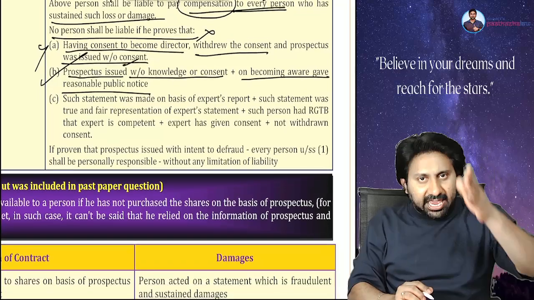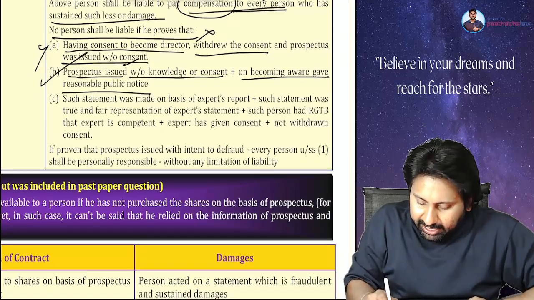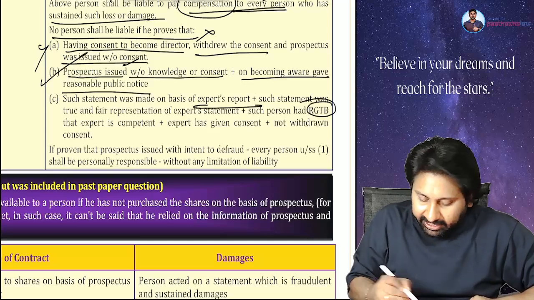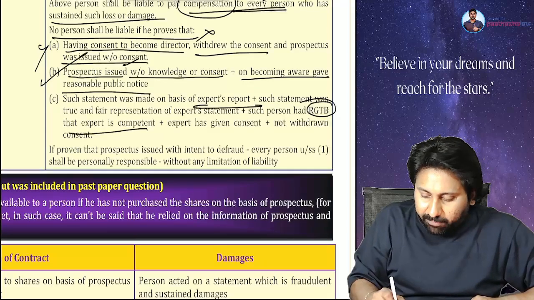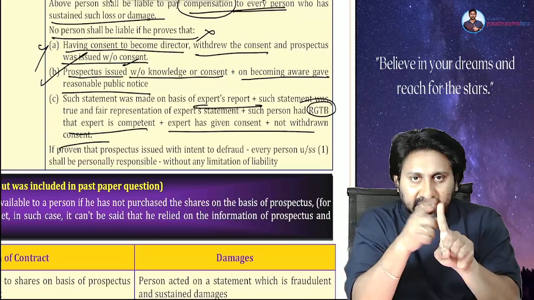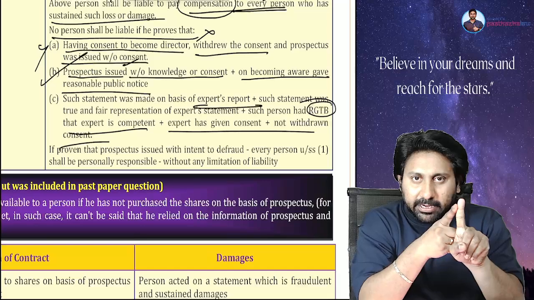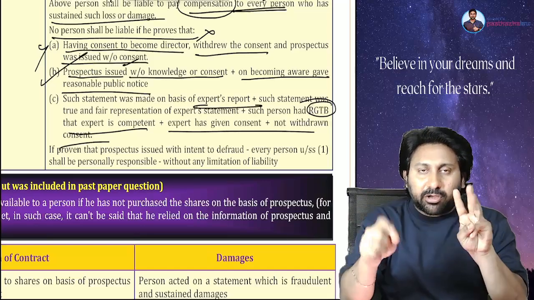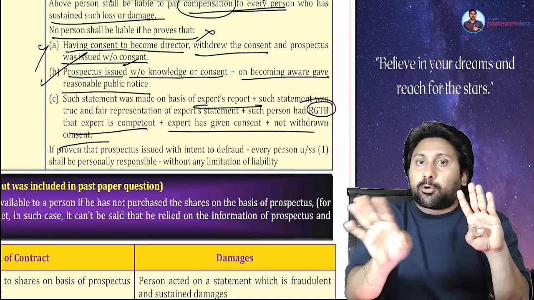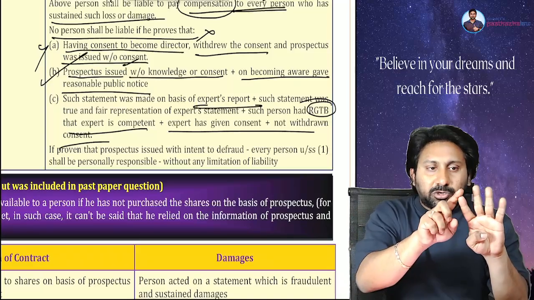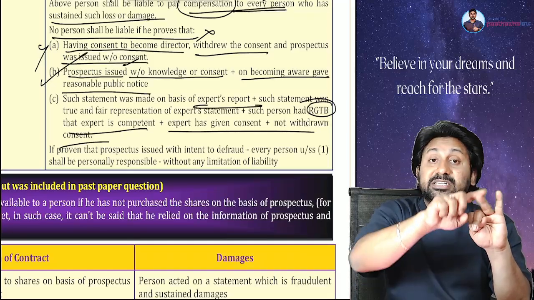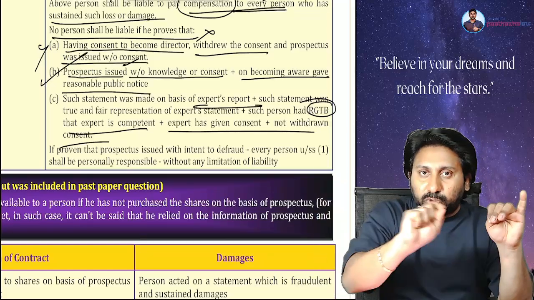Next, the third point is the same. An expert has given a report. On the basis of that expert report, I have reasonable ground to believe that the expert is competent, and he has given the consent and not withdrawn the consent. Listen to my points clearly. There is an expert, who has given an expert report and his consent for that report. He did not withdraw the consent. Means Kaushik Mukesh has given a report and is saying the report is correct, and he did not take back his consent to sign on the report.